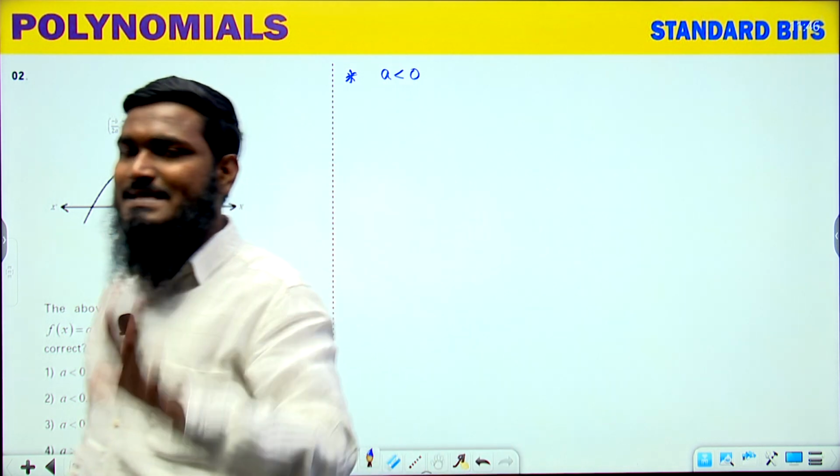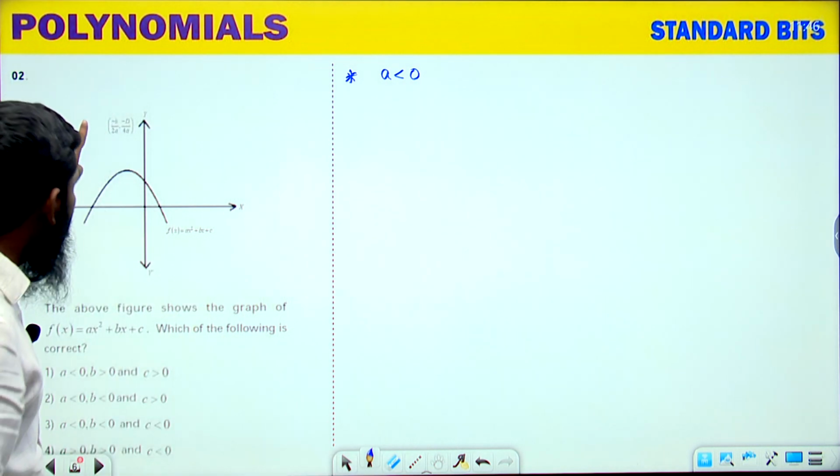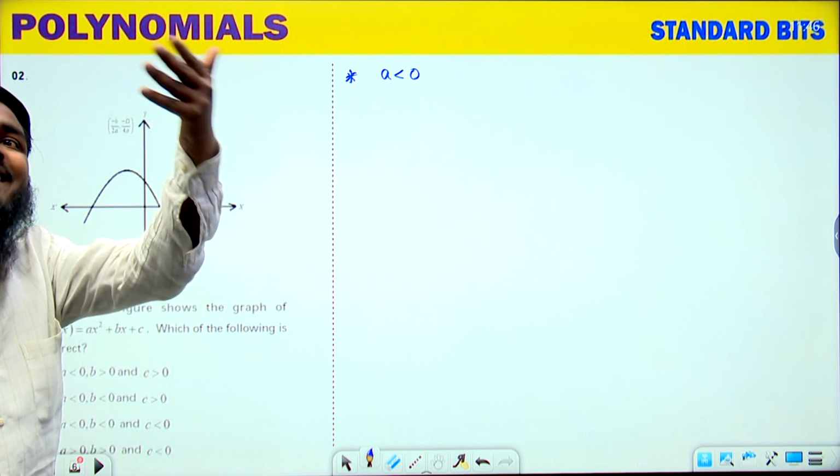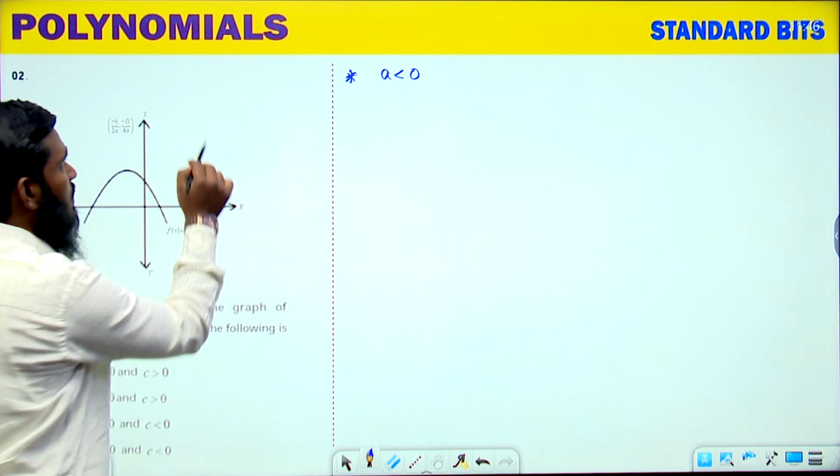A is less than 0. If it is upwards, if it is a U-like shape over here, then directly what we have to consider? A value is greater than 0. Understood?